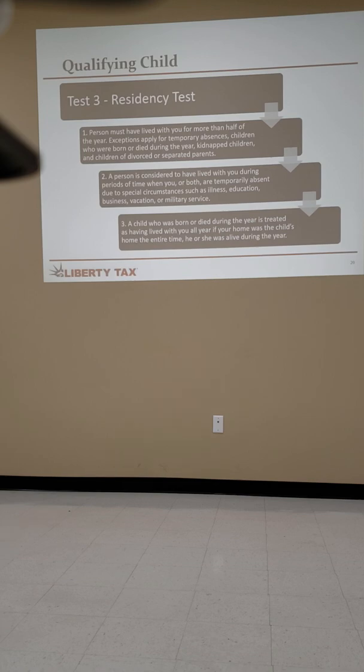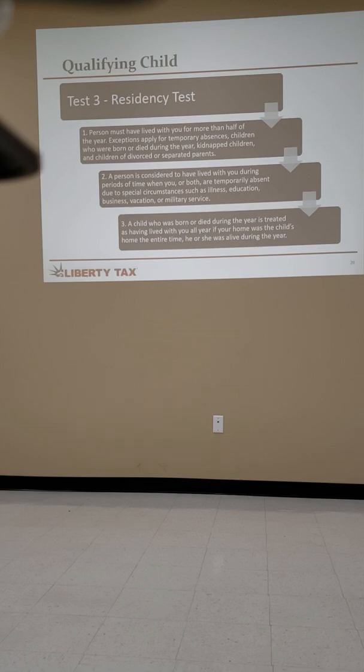And a child who was born or died during the year is treated as being in the house. Okay? I just look at it as, okay, did you take care of the kiddo? Did you provide them support? You know, if there's other situations, that's fine. But that's the biggest thing you need to know. Okay? They're going to the military, they're going away to school. Well, we already covered that if they're in school, you can claim them. So this is just kind of reiterating what it means by residency, okay?